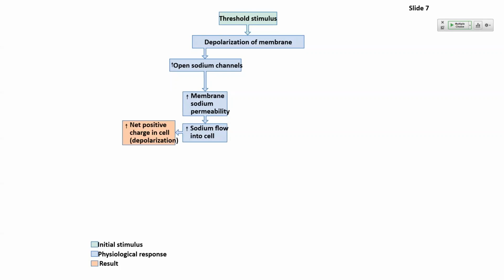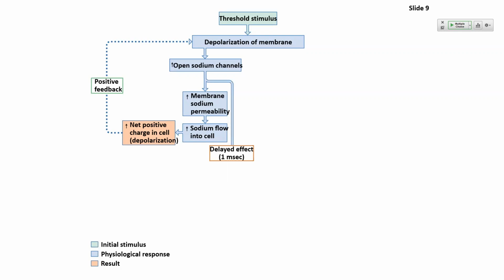So we have more positive charge coming into the cell. That creates this positive feedback loop. We're getting further away from our set point of -70 here. And we also want to mention that delayed 1 millisecond event.